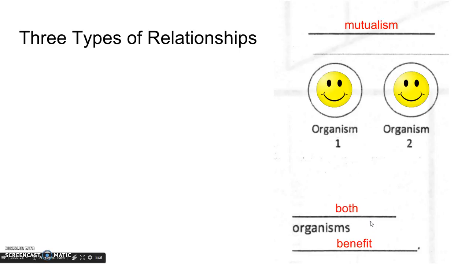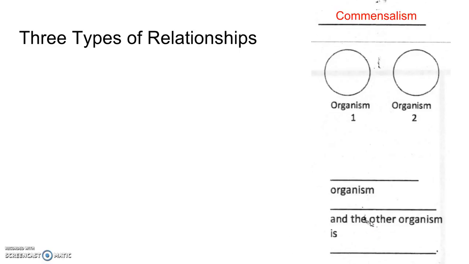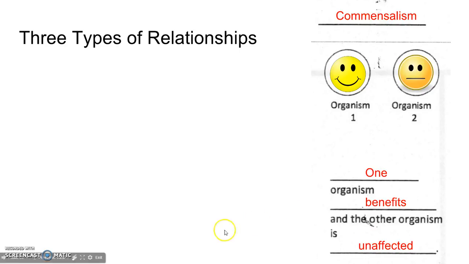All right. The next one is called commensalism. In commensalism, one organism is happy and the other organism is kind of meh, doesn't really get affected by it. It's just there. So one organism benefits and the other one is unaffected. That's why we have the happy face for organism 1 and the meh face for organism 2.